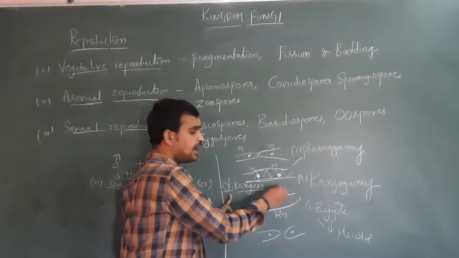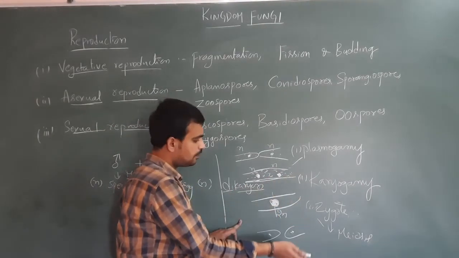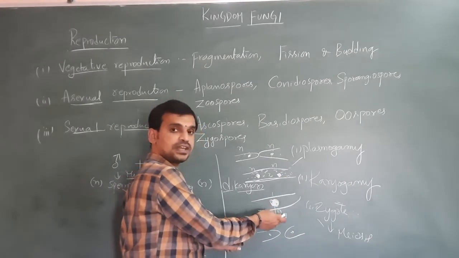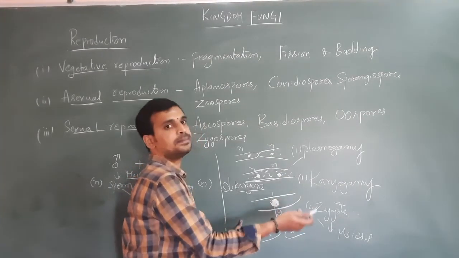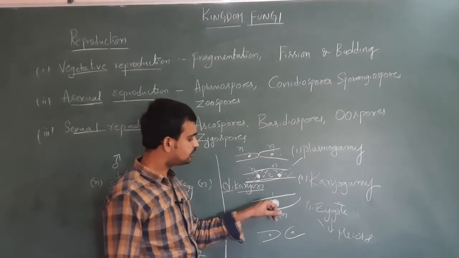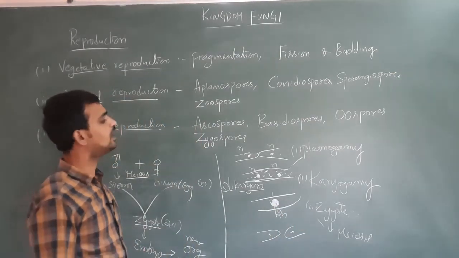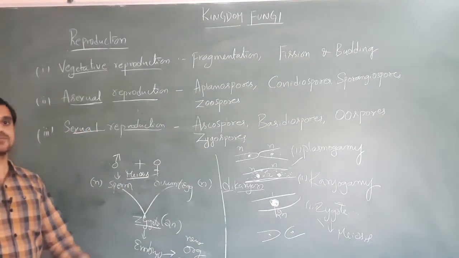Later the nuclei will be fused and form the zygote. Next the zygote undergoes meiosis. That parental cell divides and produces the two haploids. So this is how the reproduction takes place.